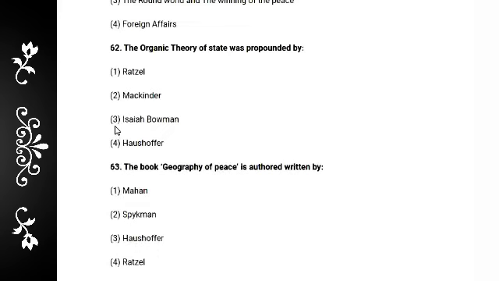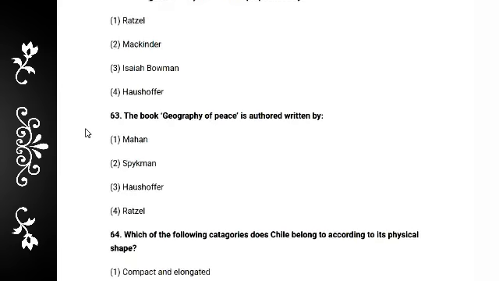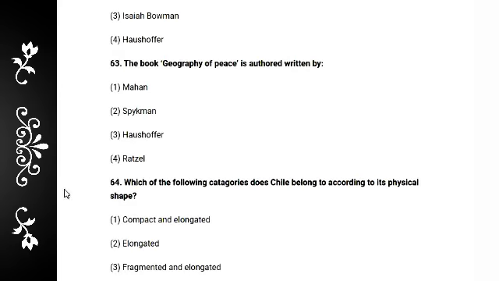And question number 62: the organic theory of state was propounded by Ratzel. Correct answer is Ratzel. And question number 63: the book Geography of Peace is written by Spykman. Correct, Spykman.